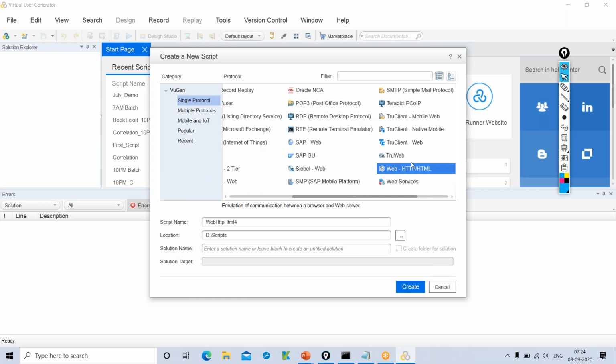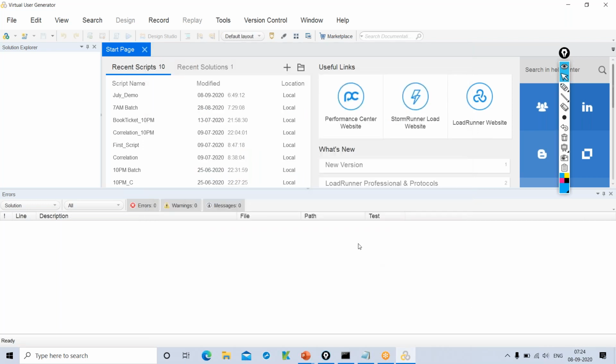That's the protocol. So I will give a name for the script. I'll say, okay, demo, let's go with something like that. Let's create.